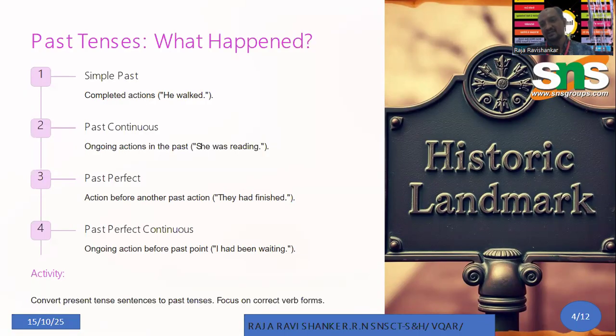So, past tense. Past stands for something that has happened in the past, but something important sometimes. Continuous tense is normally used, like "he was reading," which means there can be a relevance to the next sentence. "She was reading when I went in." She was reading when that particular thing happened. So it is a relative past.